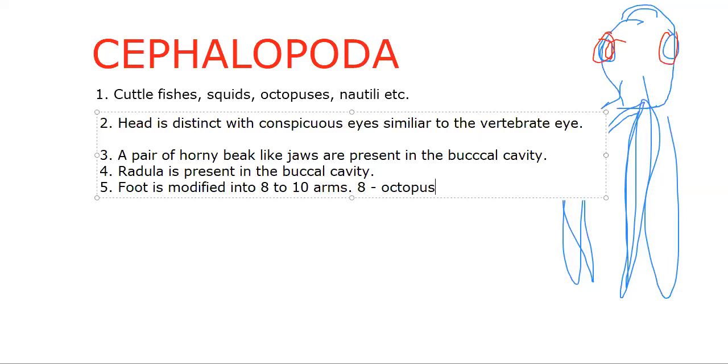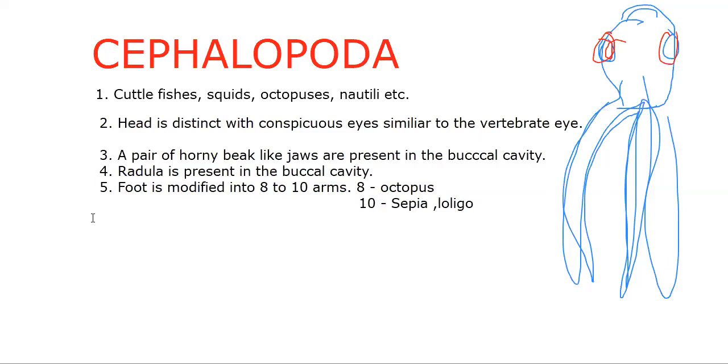Then 10 arms are also present in some. So 10 in the case of sepia, the cuttlefish. Sepia and loligo have 10 arms. Say 8 in octopus, 10 in sepia and loligo.